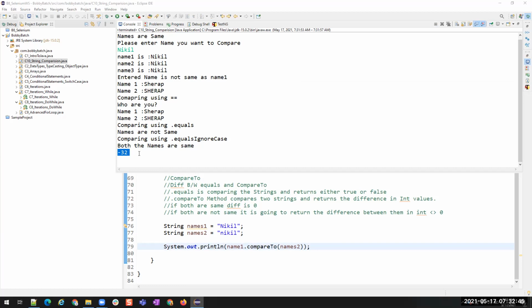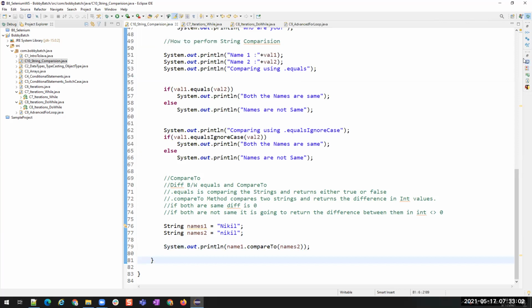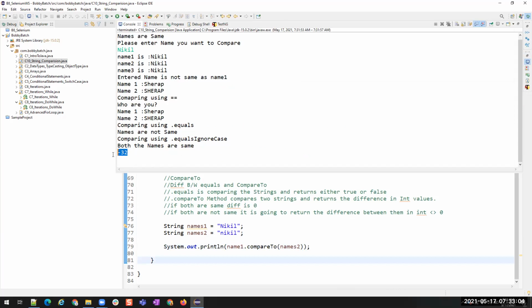Yeah. So what do you understand? You see this minus 32? When we compare name 1 and name 2, what is it returning? Minus 32. Yeah, it is an integer, right? It's a number. Okay, so how did this minus 32 come here? Because now I'll show you something.